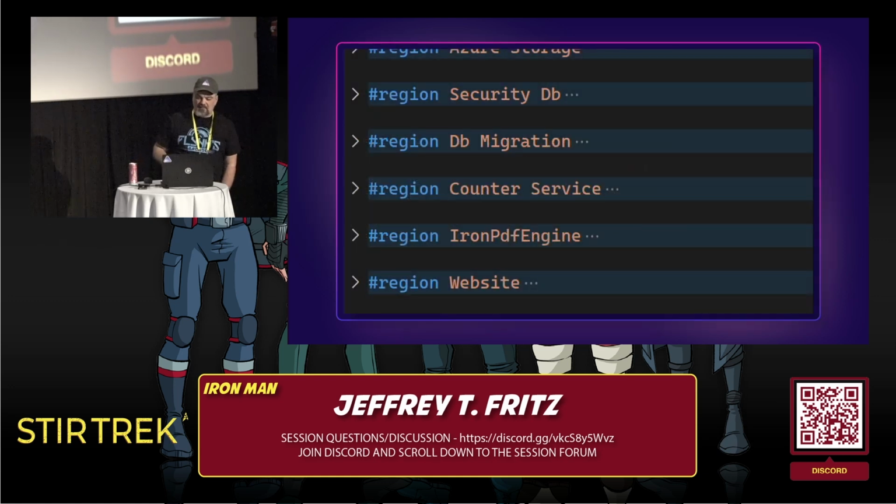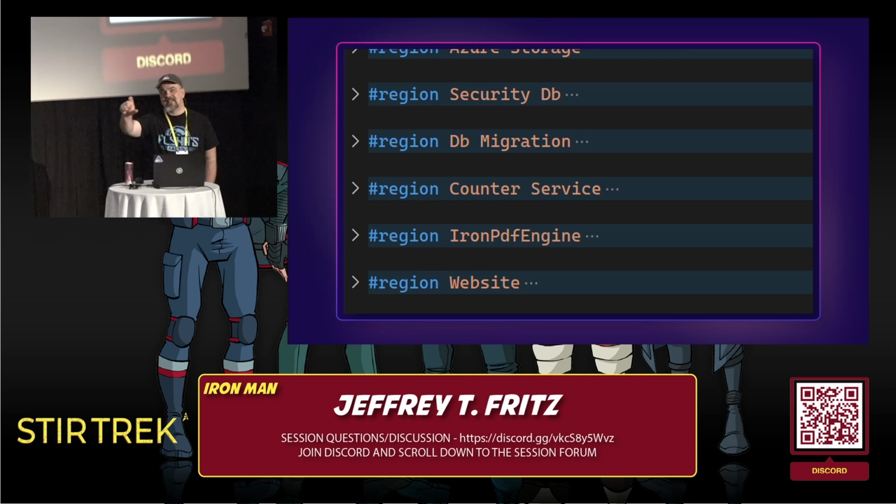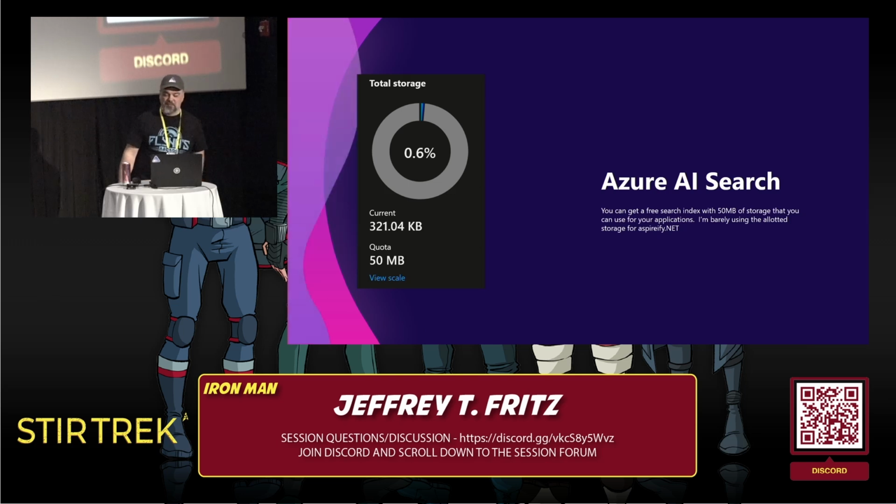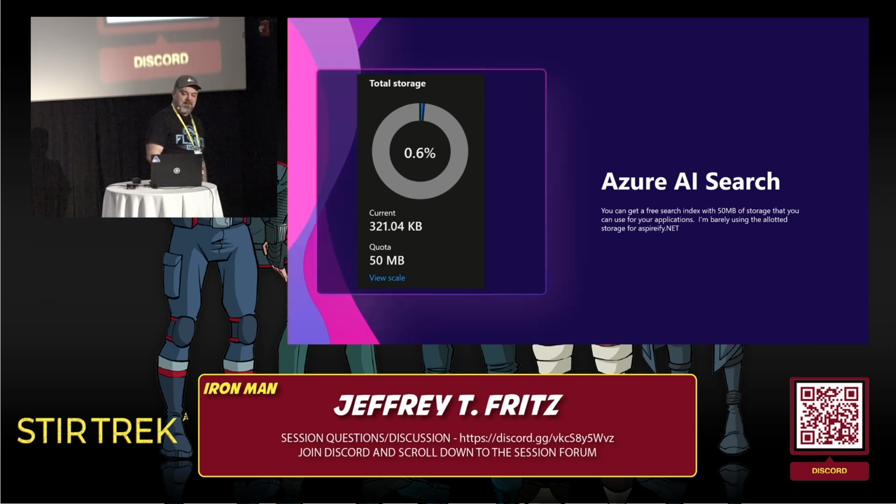The last thing I want to make sure I show you is, of course, I used a lot of regions in my code. And it was working out nicely for me, but it's grown so big that separating these things out into extension methods has become a nice way to maintain that. Yeah, thank you. I don't need your pity applause.